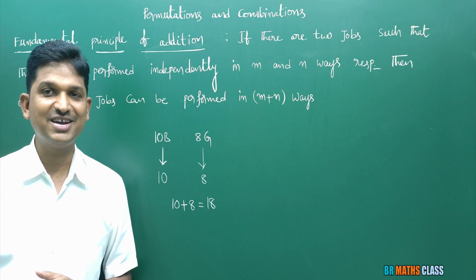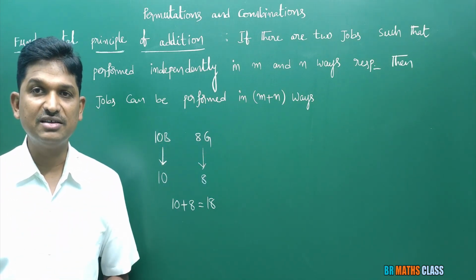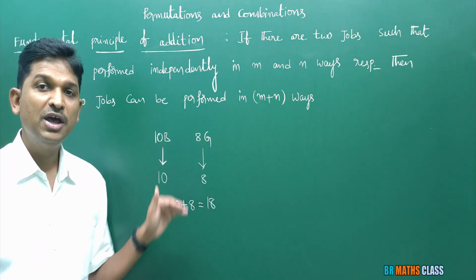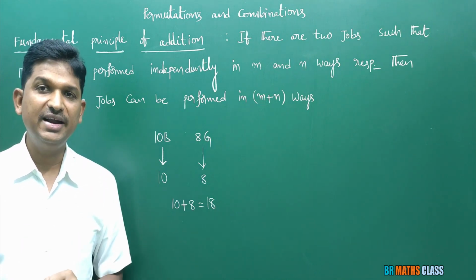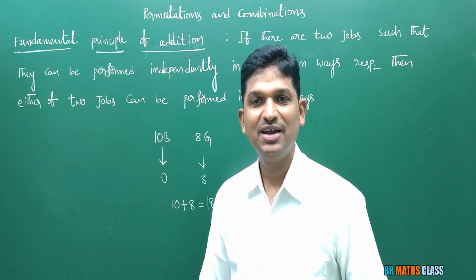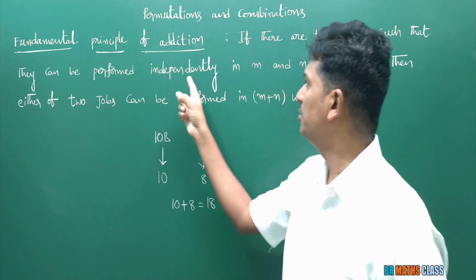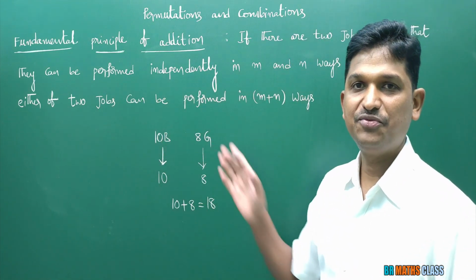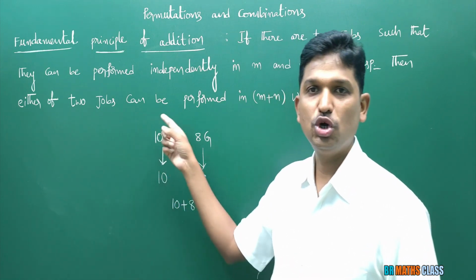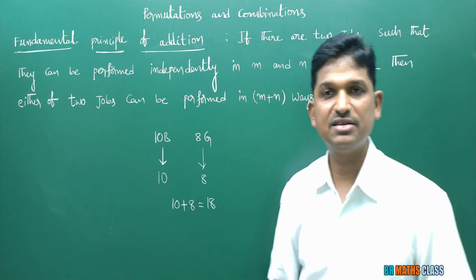I hope you are understanding. Either of two jobs can be performed in m plus n ways. I hope with this example you got a clear idea about fundamental principle of addition. What is fundamental principle of addition? If there are two jobs such that they can be performed independently in m and n ways, that means first work can be done in m ways, second work can be done in n ways, then either of two jobs, this is important, either of two jobs can be performed in m plus n ways.